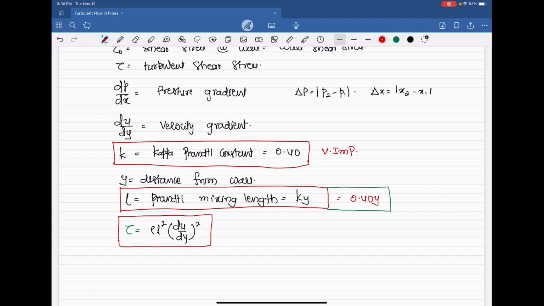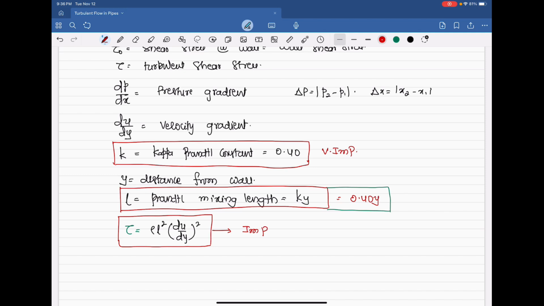L is the Prandtl mixing length. You come to know it from y, the distance from the wall. At that particular distance from the wall, you can calculate the Prandtl mixing length. Once the Prandtl mixing length is known, the shear stress at that particular point y can be calculated using this formula: tau is equal to rho L square du by dy whole square.